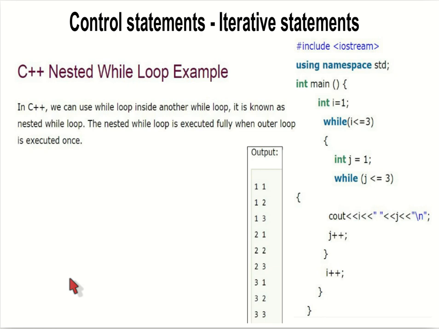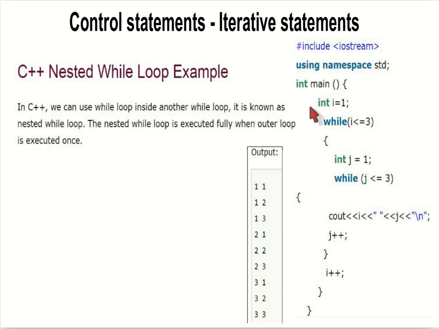Next is a nested while loop. Nested while loop means what? Like the nested if, the nested while loop is a while loop inside another while loop. If we are using a while loop inside another while loop, it is known as the nested while loop. Here is an example of a nested while loop.